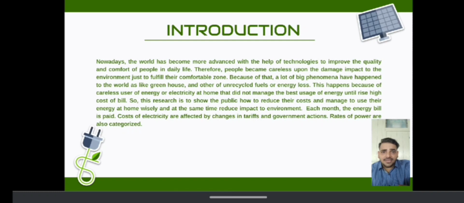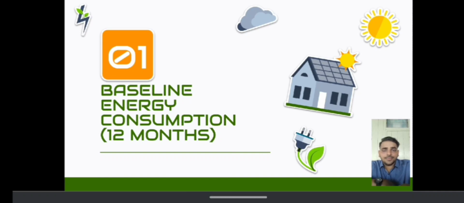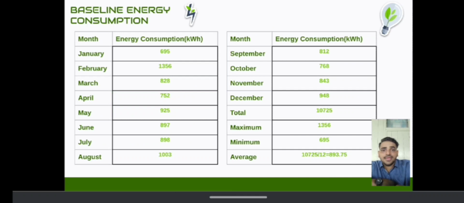This is because each month the energy bill is higher than the past month. The cost of electricity is affected by changes in tariff and government action. The rate of power is also categorized. According to the baseline, energy consumption has been calculated for 12 months.